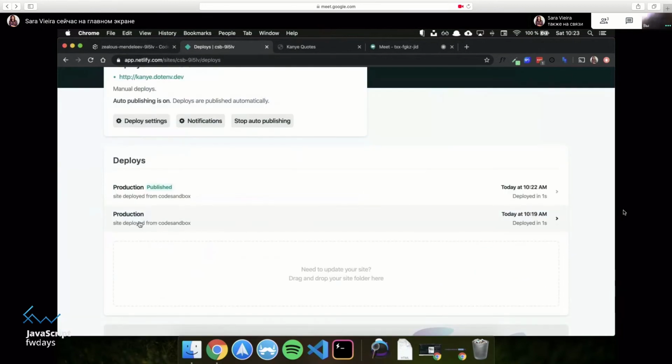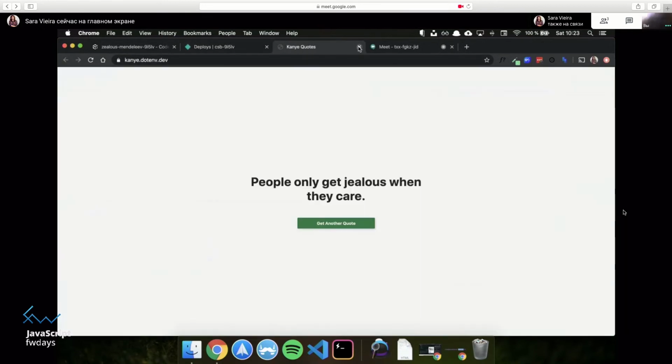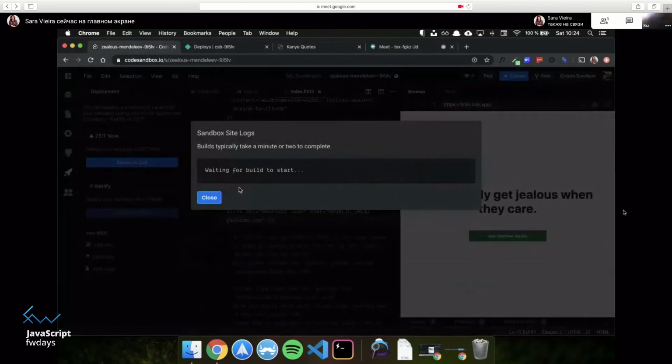So you can see that it even says site deployed from CodeSandbox. Okay, so what was the point of me just building this app? Like, just for the sake of it. What I want to show you is that there is great potential in the way the internet is built today. We can do everything.